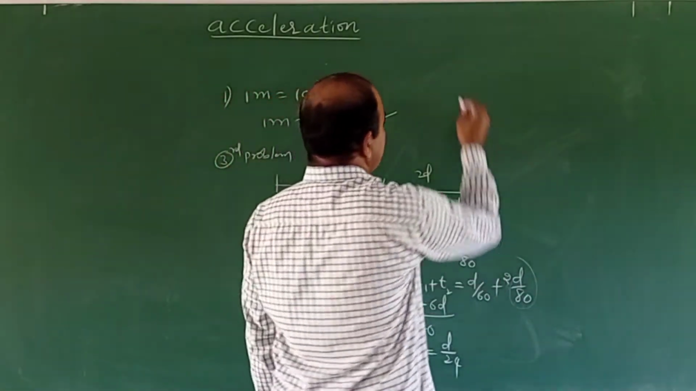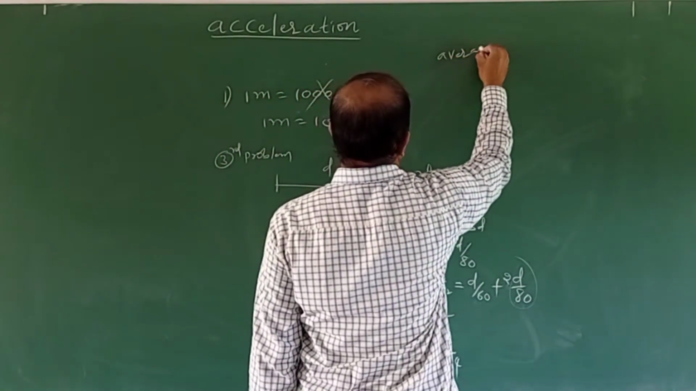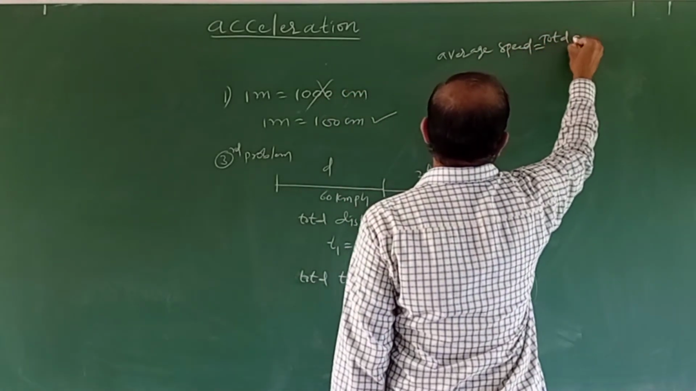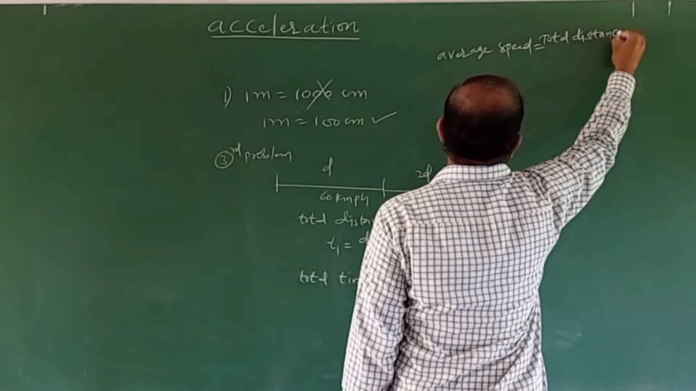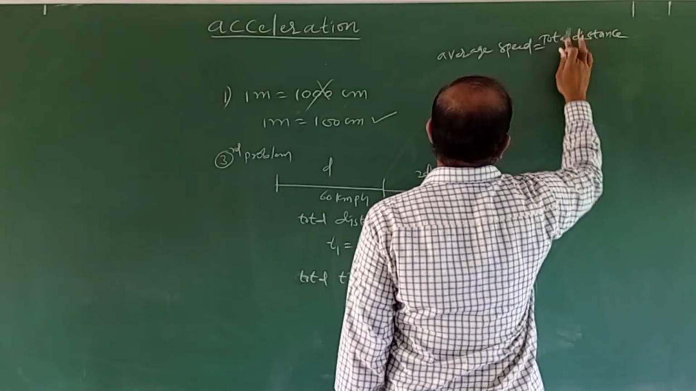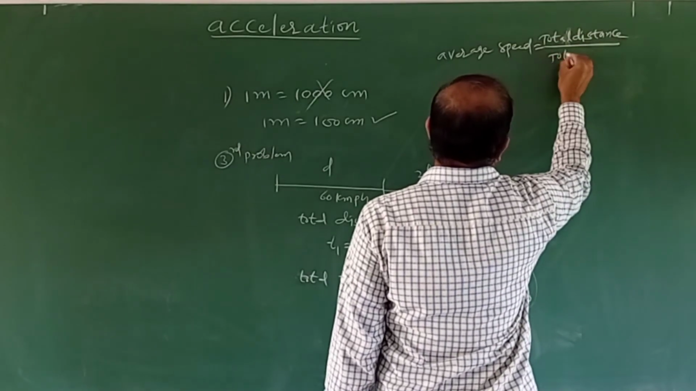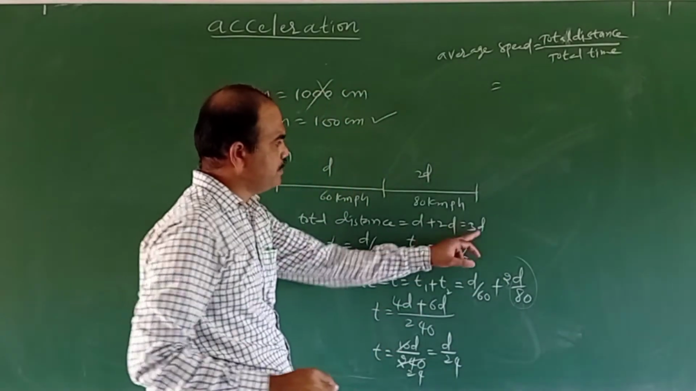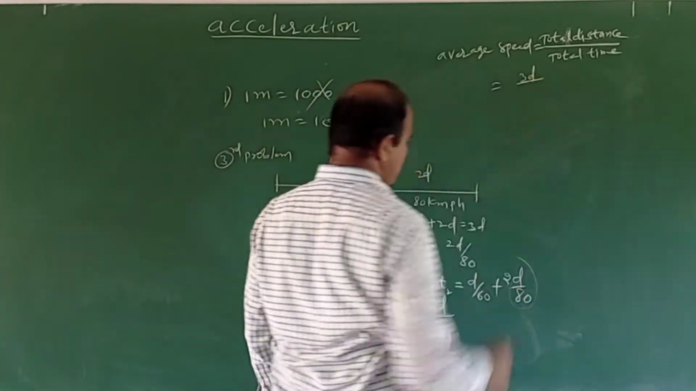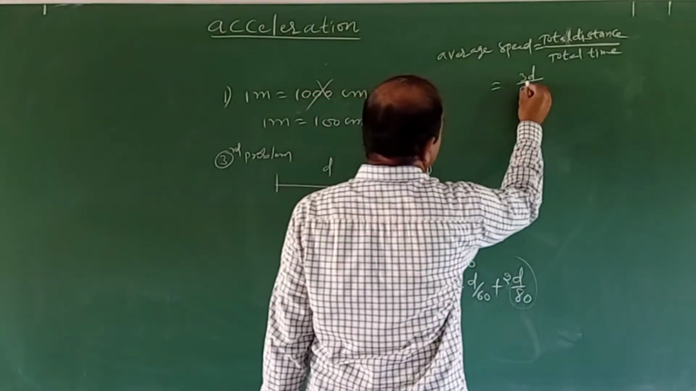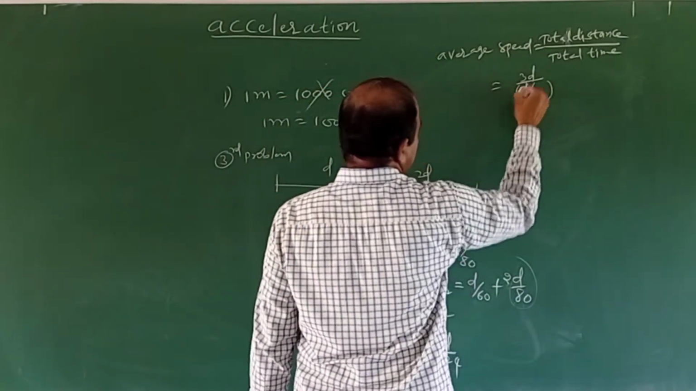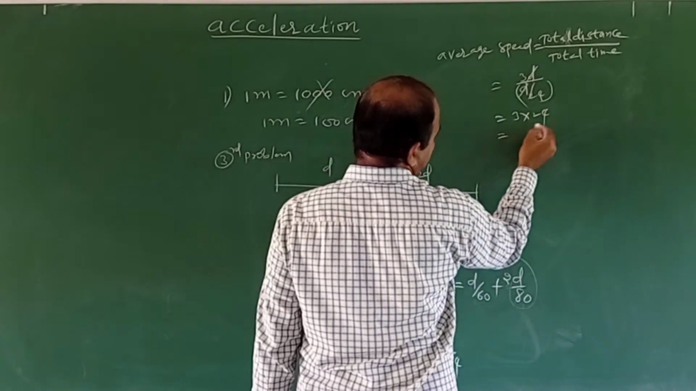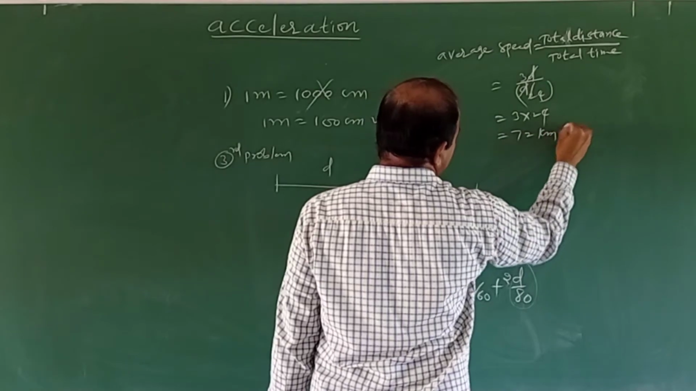Then what is the average speed? The average speed is total distance by total time. The total distance is 3d. The total time is d by 24. So d will be cancelled, and 3 into 24 is 72 km per hour. This is our average speed.